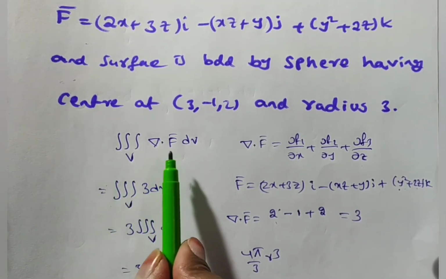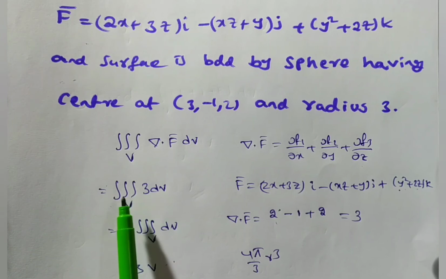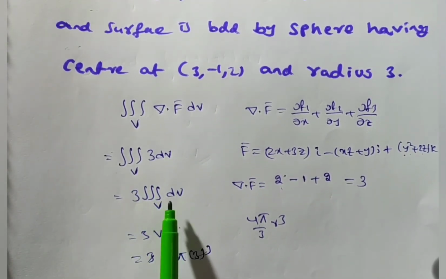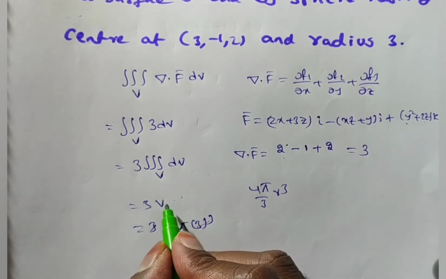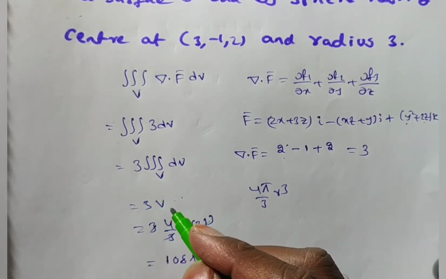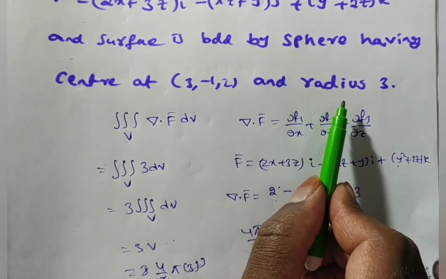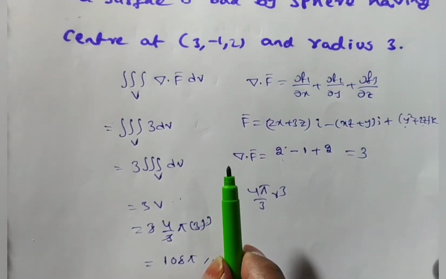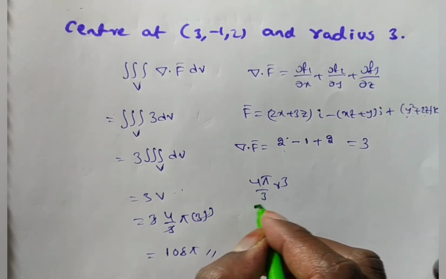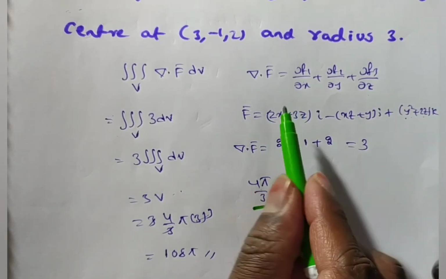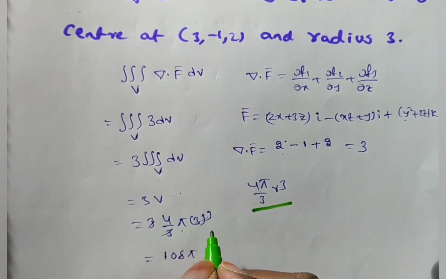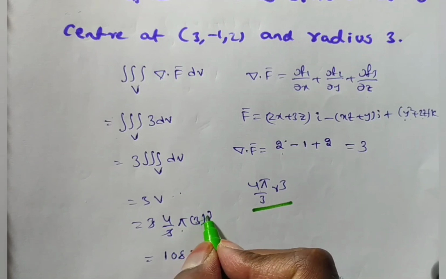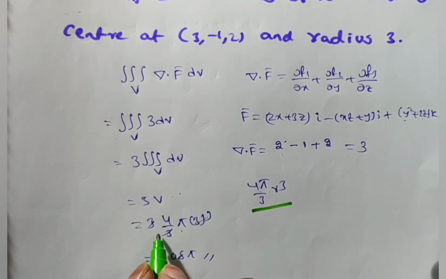Now the triple integral over V of 3 dv. 3 is a constant, so write it outside. The integral of 1 dv is V, the volume of the surface. The surface is a sphere with radius 3. The volume of a sphere is 4 by 3 pi r cube, with r equal to 3. The 3 gets cancelled, and 3 cube is 27. 27 times 4 is 108, so the answer is 108 pi.